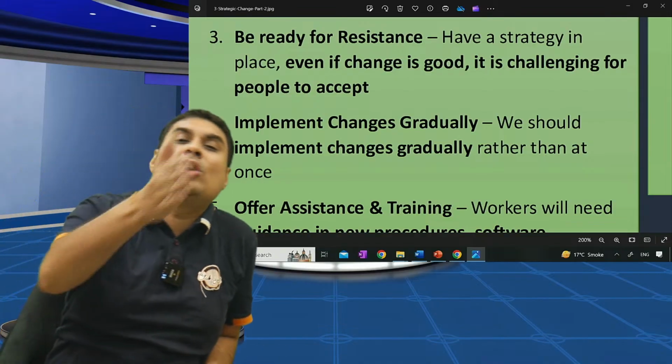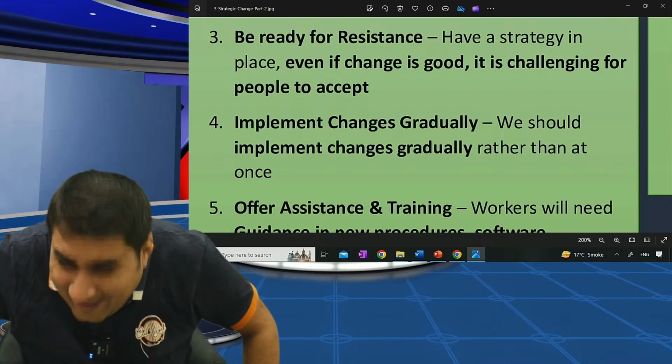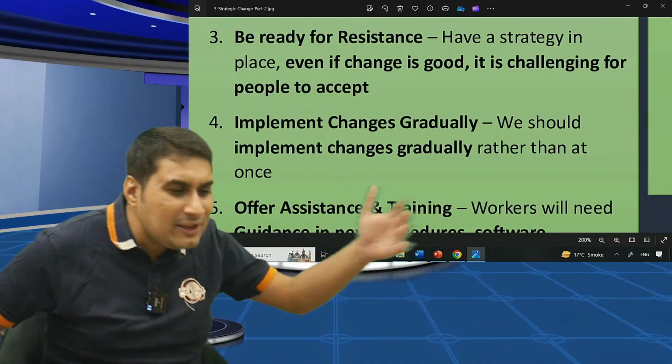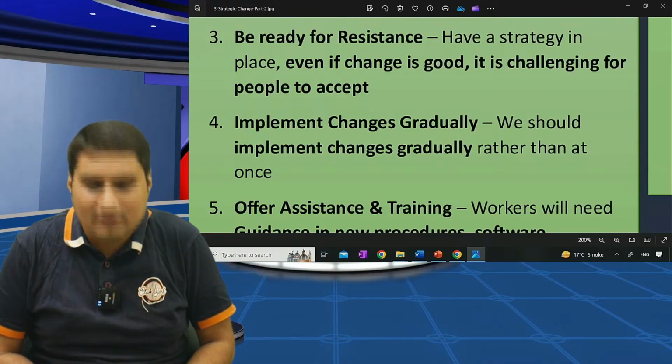Paytm, one module they brought. Slowly, slowly love will happen. You do arranged marriage also. You don't fall in love on day one. Gradually you will fall in love with her. We should implement changes gradually.